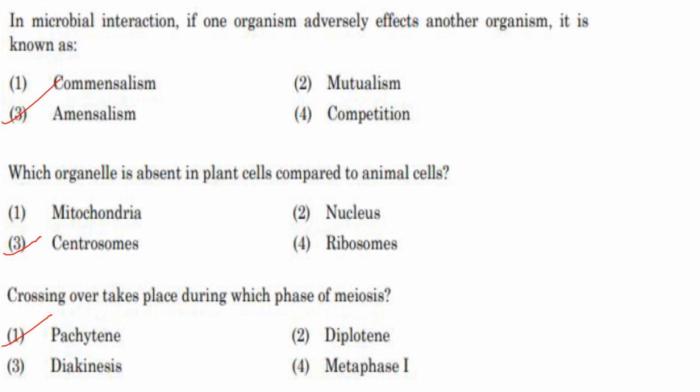Competition is an interaction between organisms for shared resources or limited resources. They compete for the same resources. So here the question is the interaction in which one organism adversely affects another organism. It is known as amensalism. Answer is option 3.